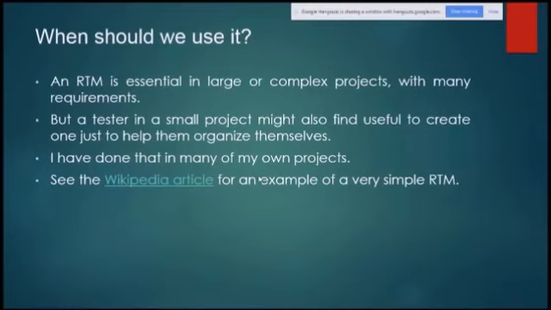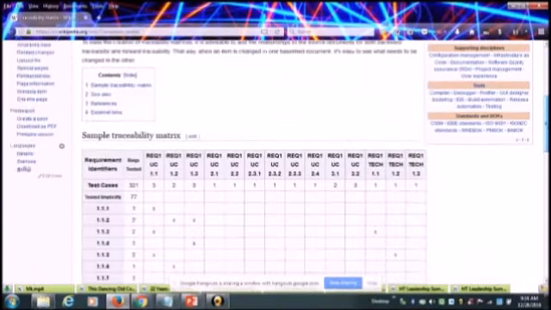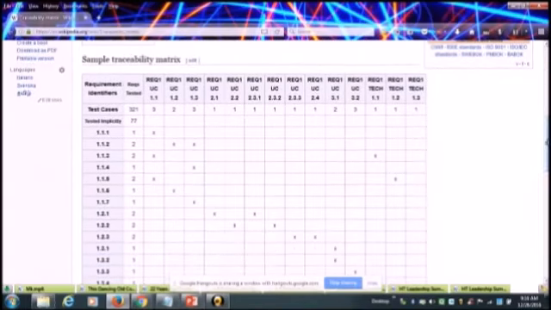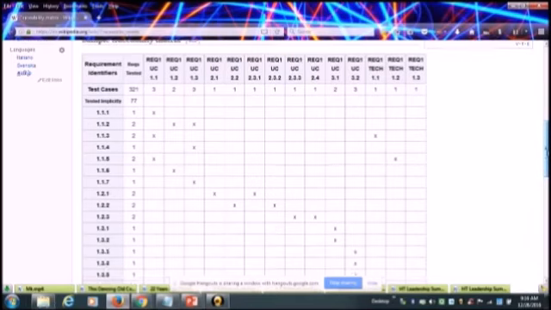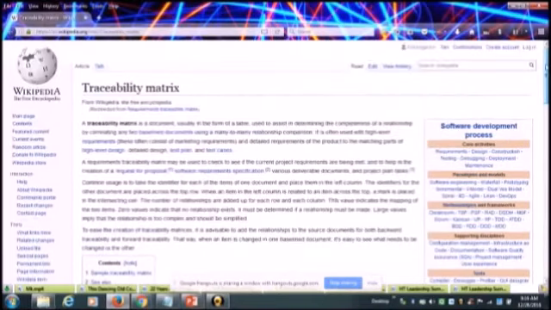I have done that in many of my own projects, and see this Wikipedia article for an example of a very simple RTM. I am clicking on that and sharing the screen with you. This is the traceability matrix. You can go through this simple example, which shows how the test cases and the requirements are matched, because they are just numbers, the identity numbers or IDs, given here in the matrix. When they are matched, tick marks are done, that's it. So this is a requirement traceability matrix, a very simple example for understanding it.